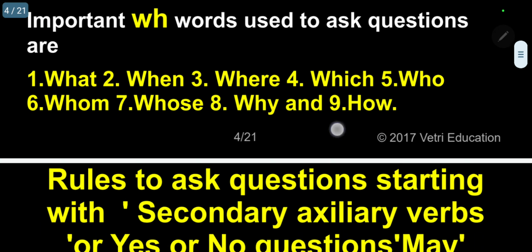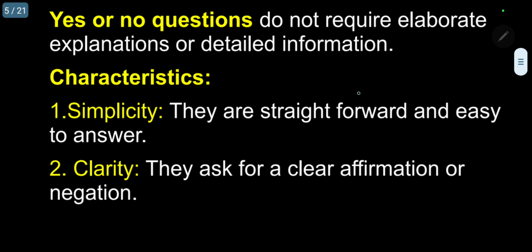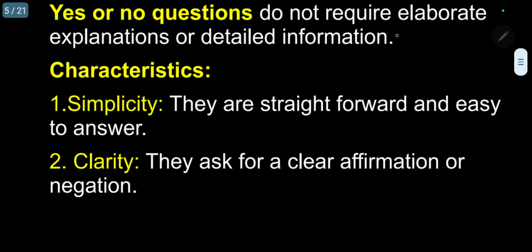Okay. The next one. I have to give some important information regarding yes or no questions, because that is what I am concentrating on now. Yes or no questions do not require elaborate explanations or detailed information, but they have some simple characteristics. Number one, simplicity.